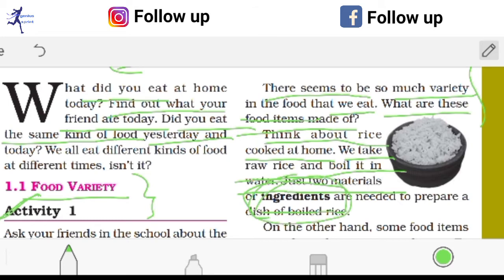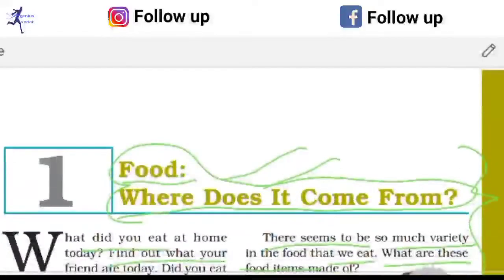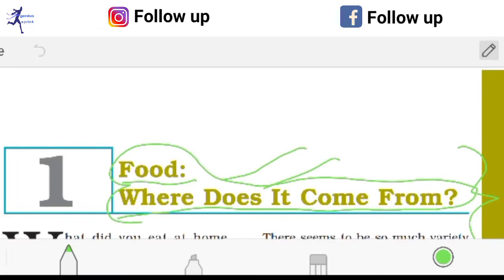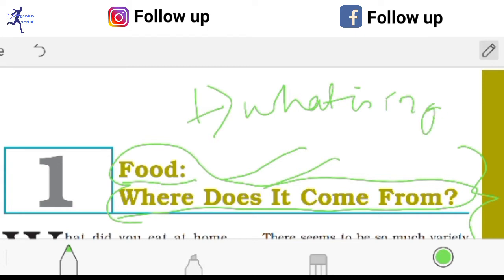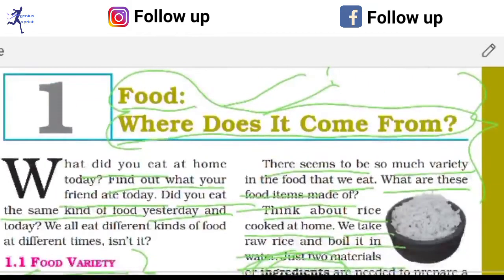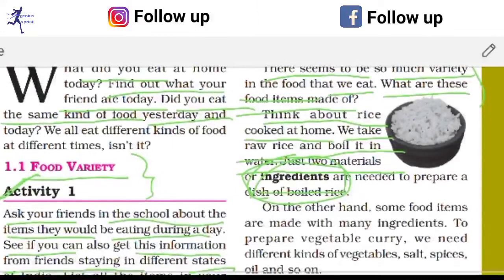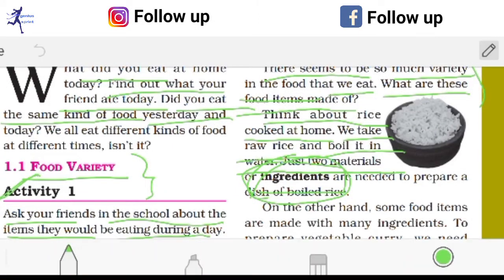You can write a question from it also: What is an ingredient? You can write this as question number 1, and the answer is there. An ingredient can be defined as the necessary things which are very important for cooking our food.